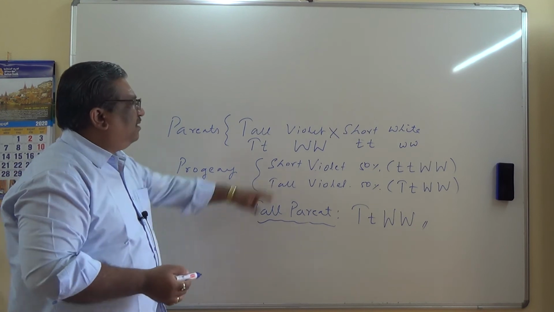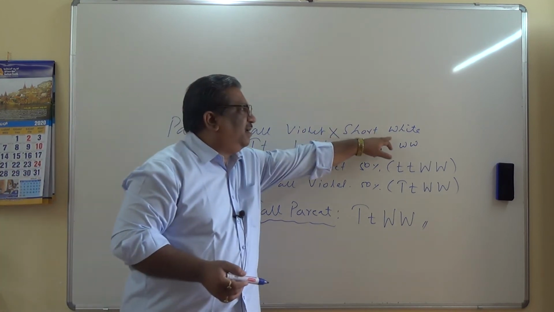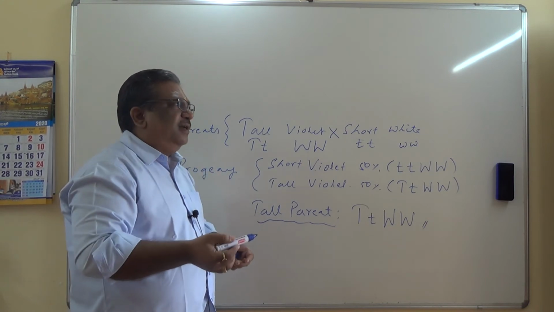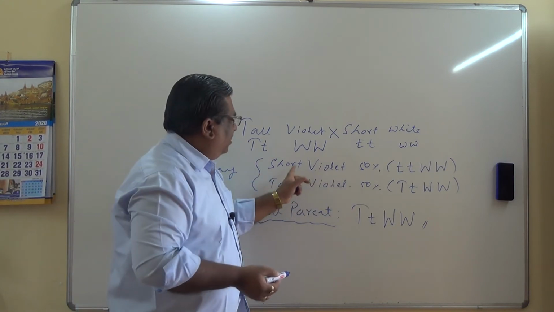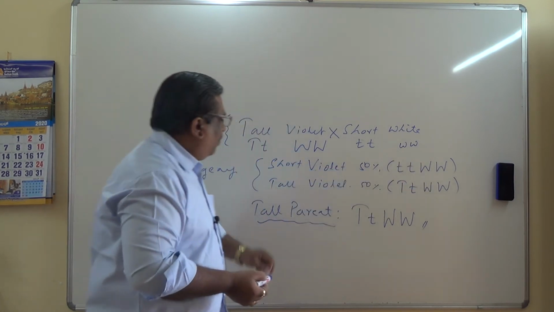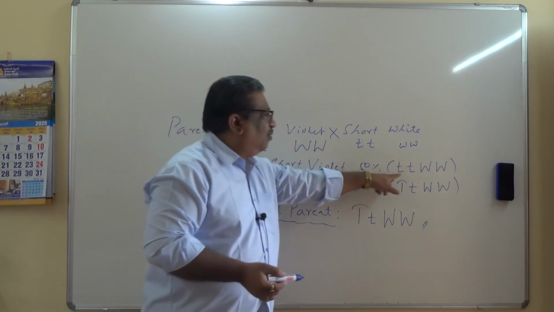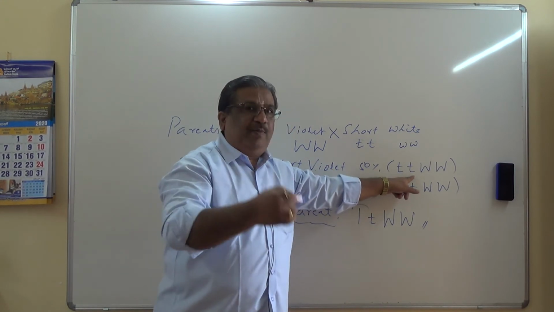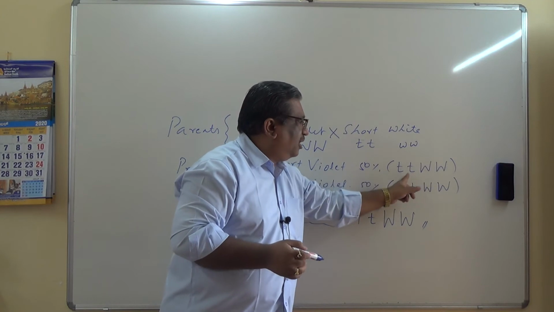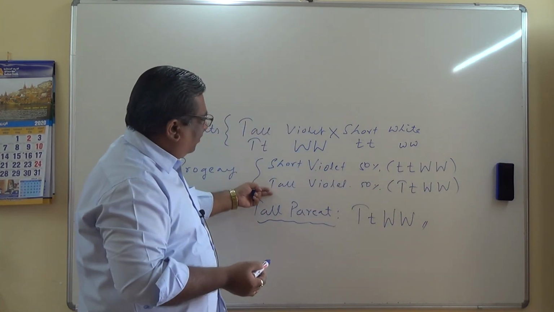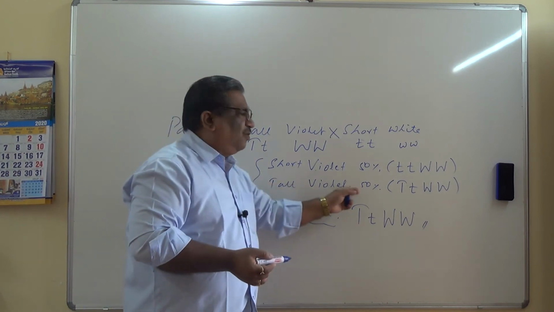If I take W as the letter for violet and white, the dominant capital W represents violet. What about the shortness? Only small t. If both t's are there, then definitely the plant will be short, so small t, capital W. But the hidden information is that tall violet are also 50%.